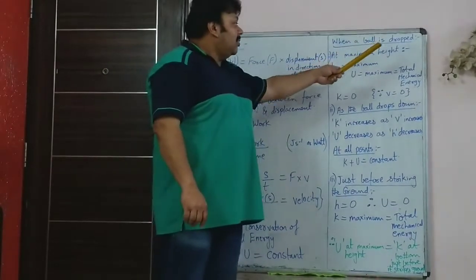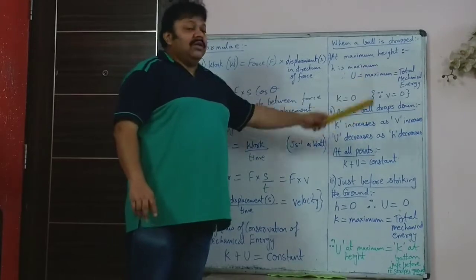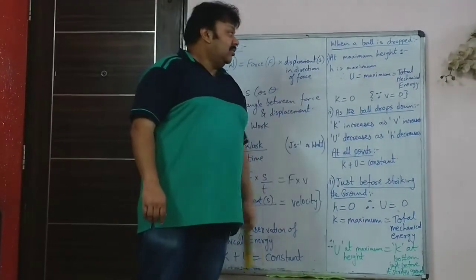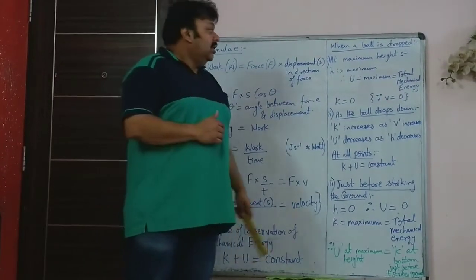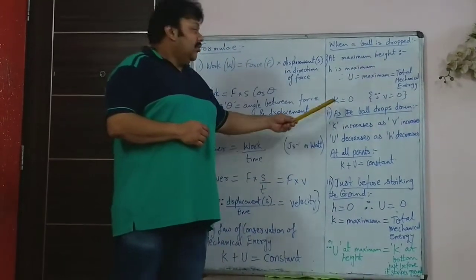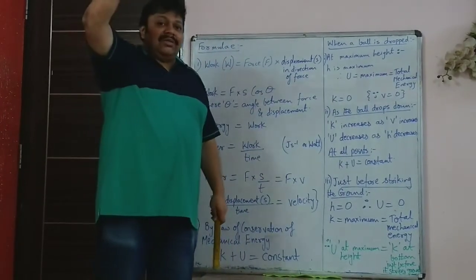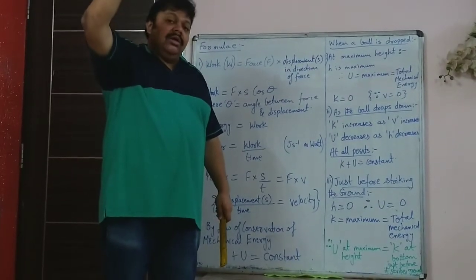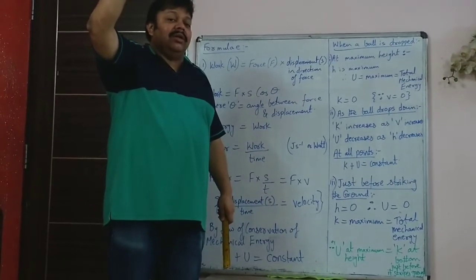When a ball is dropped from maximum height, since height is maximum, potential energy, that is mgh, would be maximum. So all the total mechanical energy would be equal to the potential energy at maximum height. Velocity is 0, so kinetic energy will be 0. So at maximum height, all the energy possessed by that ball would be potential energy, and that is also equal to the total mechanical energy.